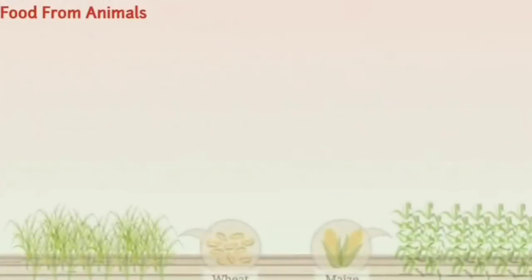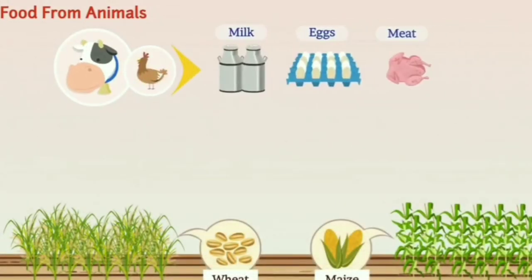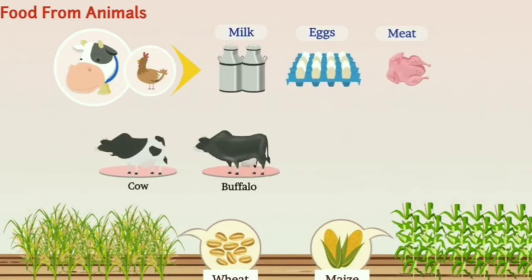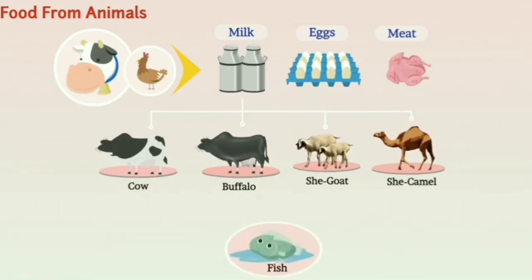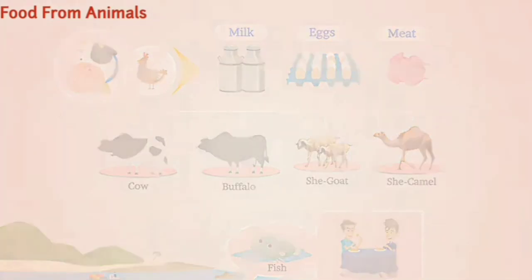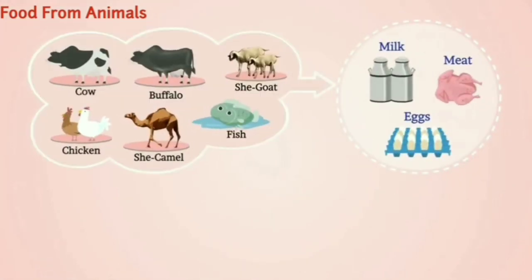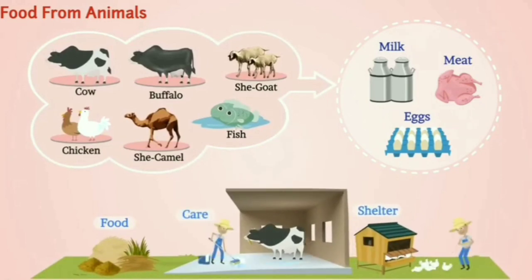Food from animals. Like plants, some animals also provide us with different kinds of food. Cow, buffalo, she-goat, she-camel provide milk. Fish is a major part of the diet in coastal areas. In order to obtain food from animals, these must be provided with proper food, shelter, and care.